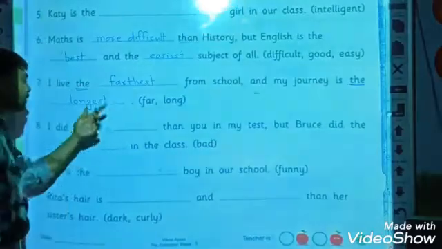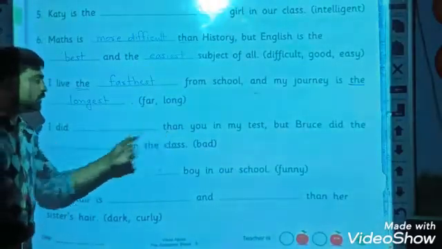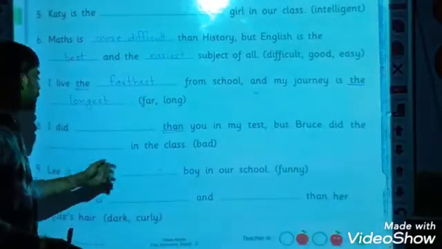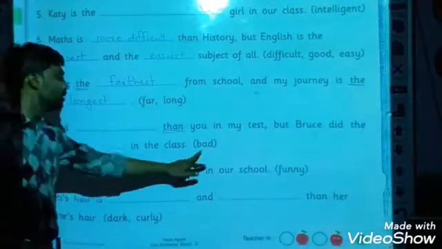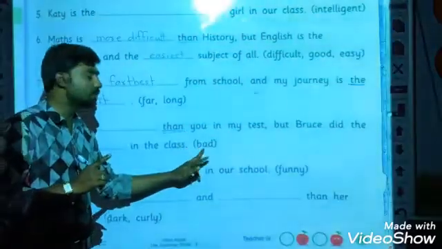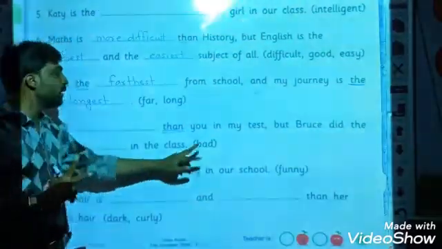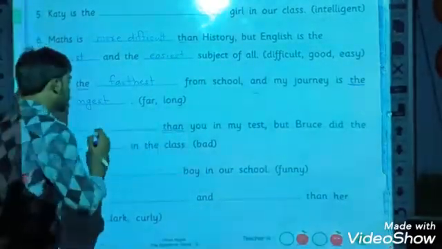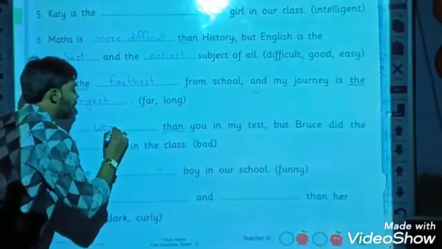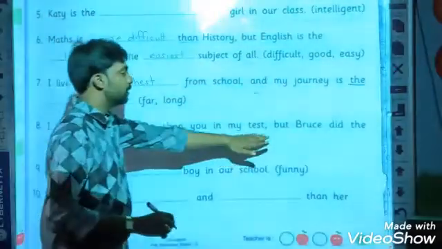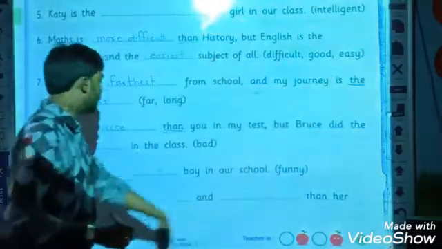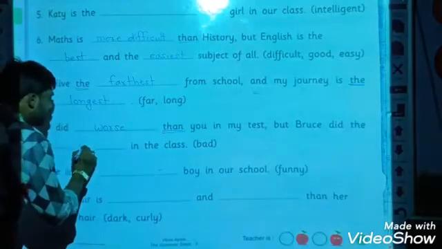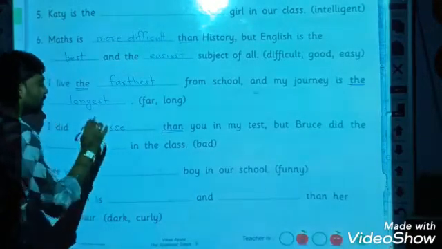In the first sentence, than is given after the first blank space, so we have to write the comparative form of the adjective. Only one adjective is given, which means we have to use this adjective, bad, two times. The comparative form of bad is worse, W-O-R-S-E, and here, but Bruce did the dash. The superlative form of bad is worst, W-O-R-S-T, worst in the class.